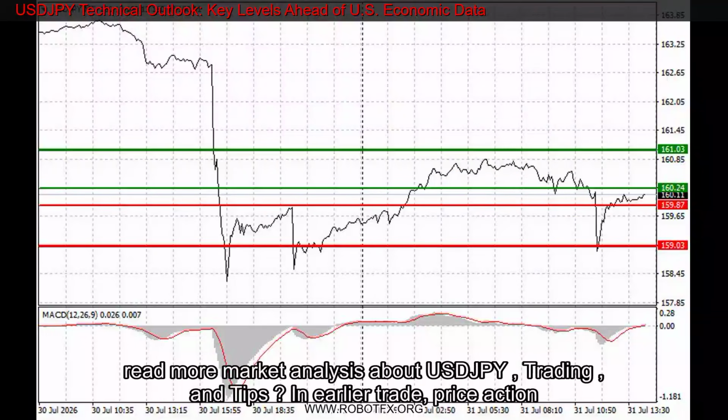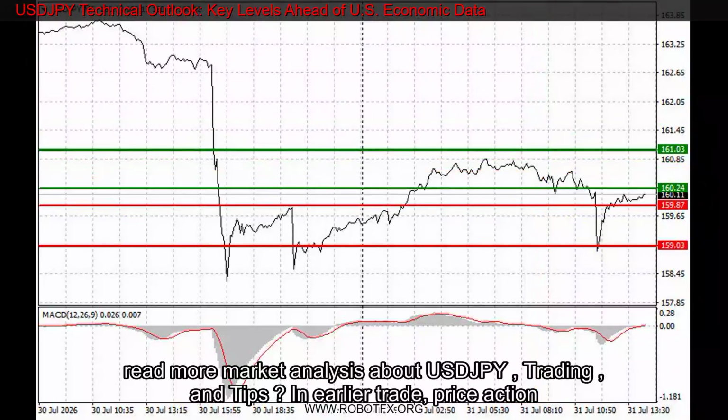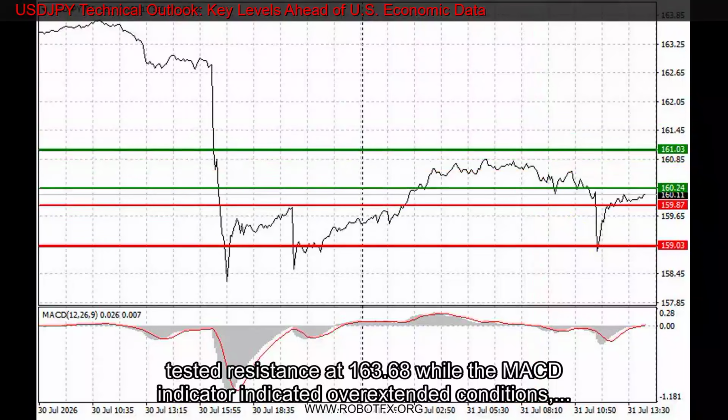In earlier trade, price action tested resistance at 163.68 while the MACD indicator indicated overextended conditions, capping further upside and initiating a corrective decline in the US dollar. For the ongoing session, intraday technical strategies focus on key pivot levels at 159.87 and 160.24.